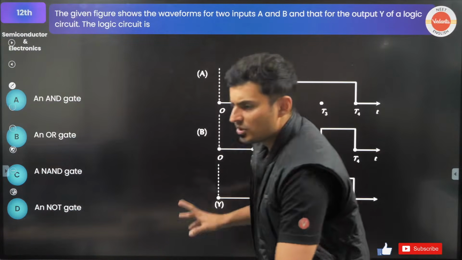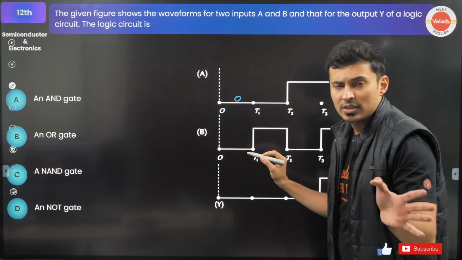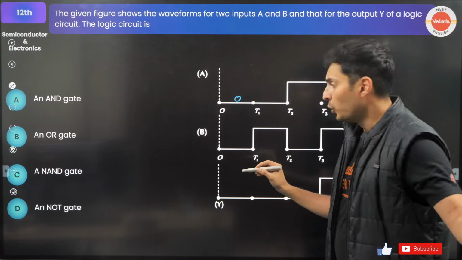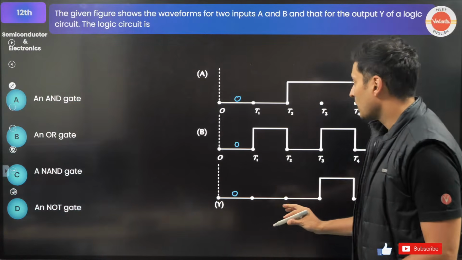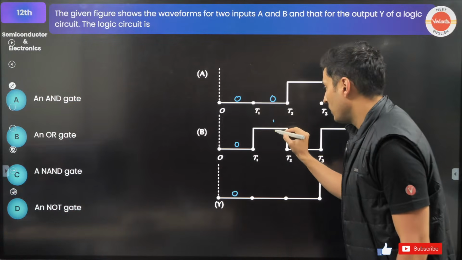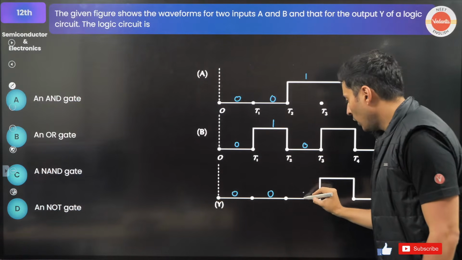This is 0. Observe carefully. This is low voltage, so 0 or off or false or no. This is also low voltage. Output is also low. Correct? Okay. This is 0. This is 1. This is 0. This is 1. This is 0, low. The output is 0.